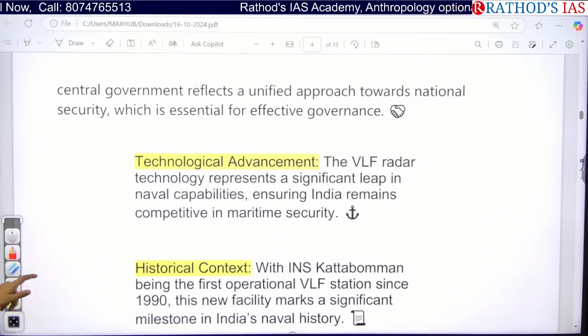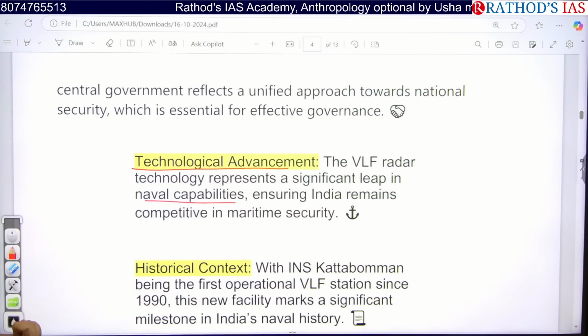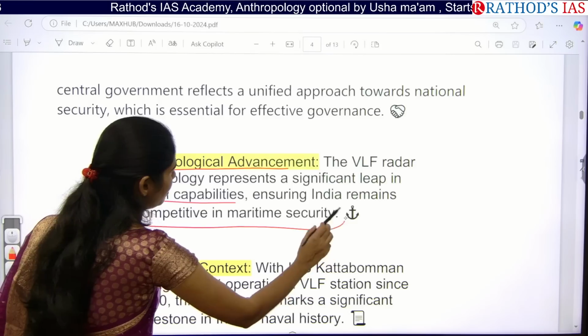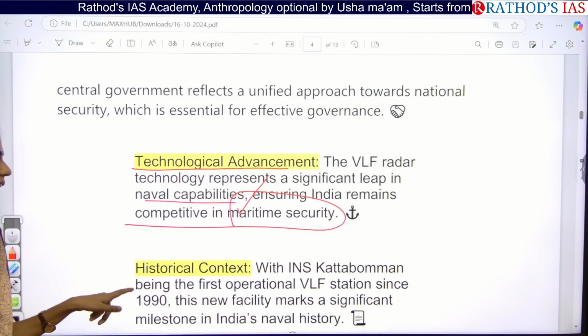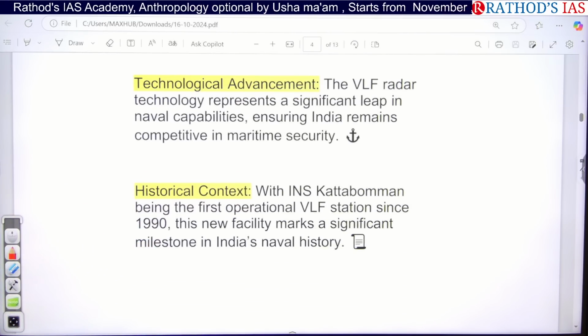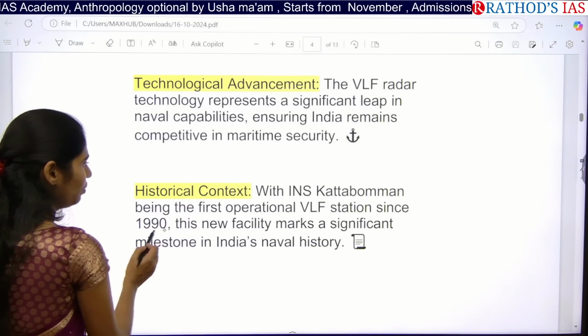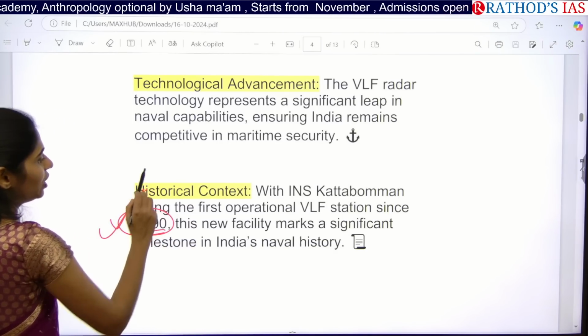And next one here, this is also an example of technological advancements. We are focusing on increasing our naval capabilities so that we become competitive in marine security. Even historically, we already had this kind of station first in Tamil Nadu, from 1990 onwards.